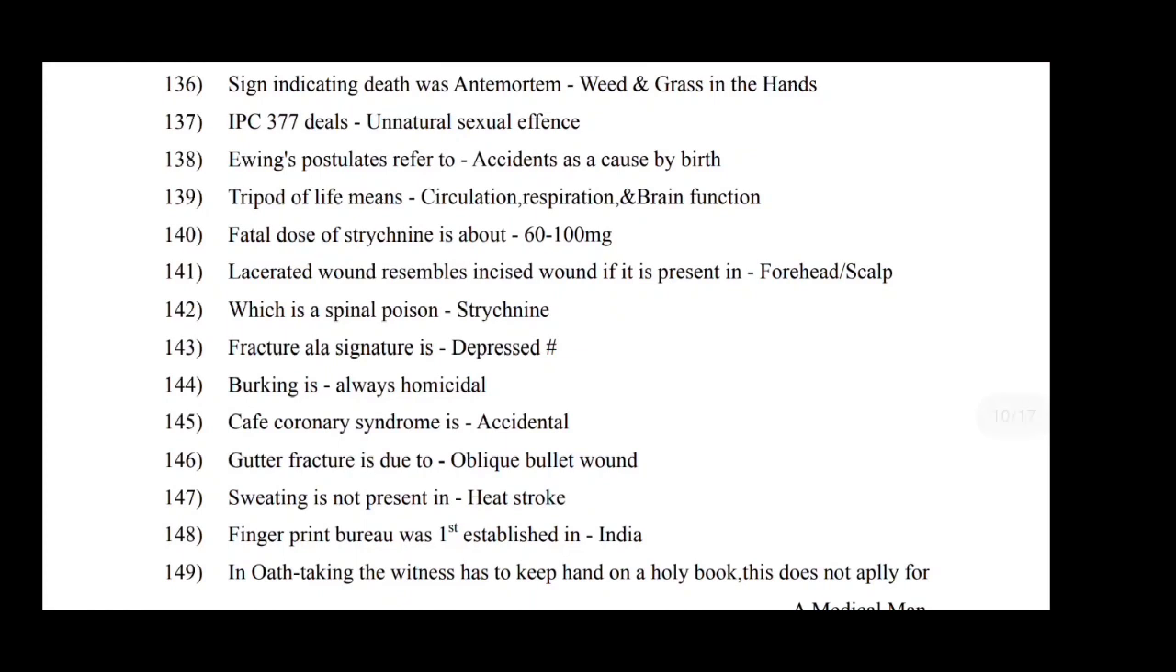IPC 377 deals with unnatural sexual offences. Ewing's pustules refers to accident as a cause of birth. Tripod of life means circulation, respiration, and brain function. Fatal dose of strychnine is about 60 to 100 mg.